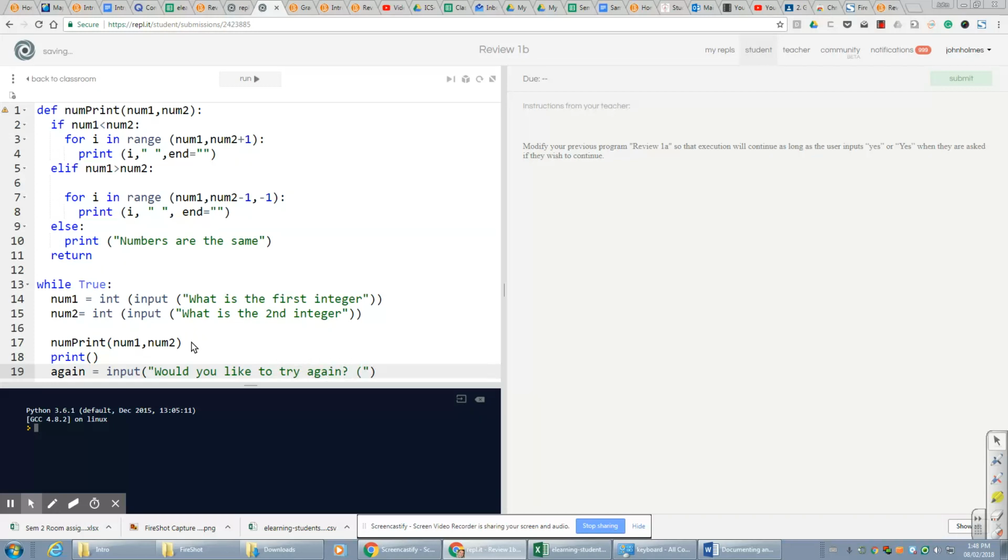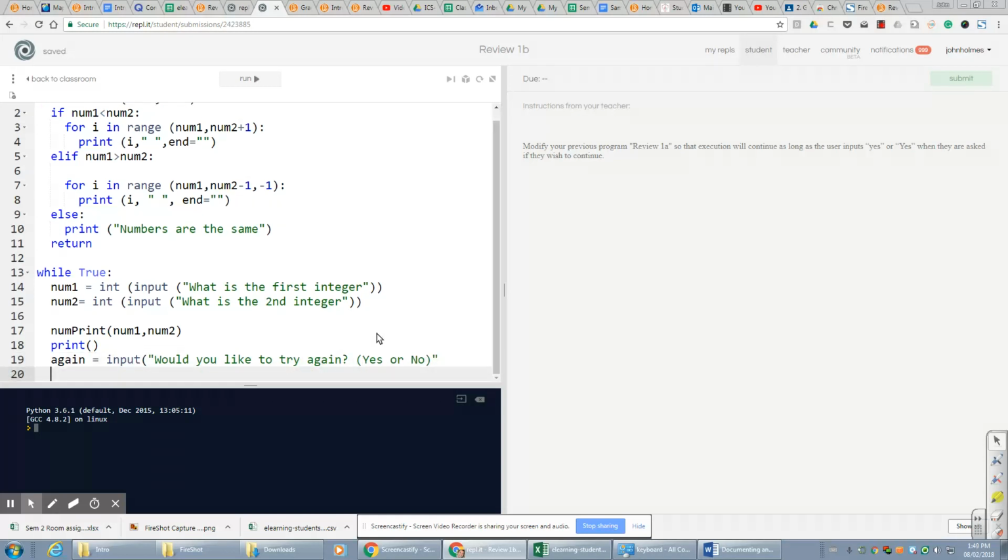And I'm going to give them the choice, so we can say yes or no. Yes or no, in quotes. Okay, so that will be stored inside of again. Now I can just do a selective statement. I can check the value of again and say if again is equal to.